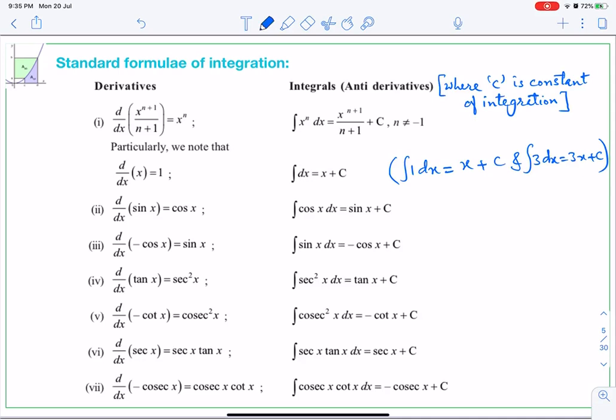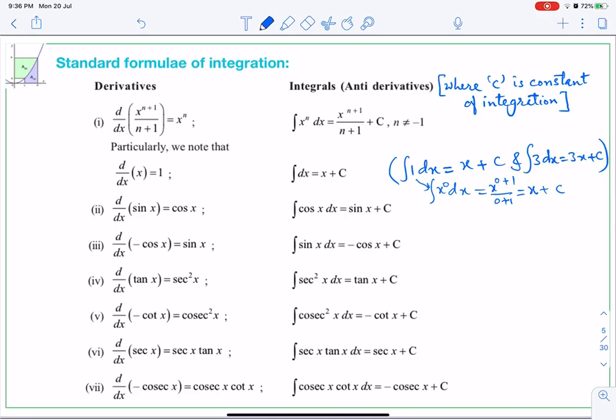Why is it like that? Because 1 means x to the power 0. Integral x to the power 0, and we add 1. The rule says add 1 to the power. So it will be x to the power 0 plus 1 upon 0 plus 1, which becomes x, and we add c. So this is the explanation for this one.